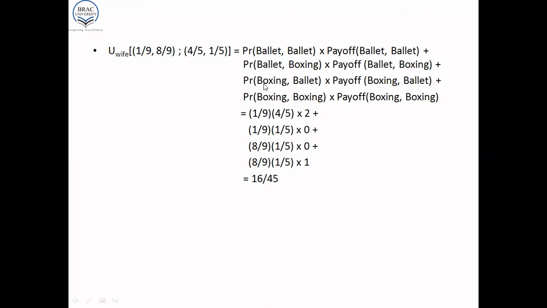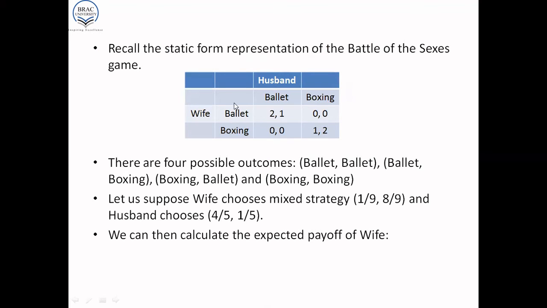Plus the joint probability of boxing-ballet times the payoff of boxing-ballet, plus the joint probability of boxing-boxing times the payoff of boxing-boxing. And the joint probability of ballet-ballet is 1/9 times 4/5. And the payoff of ballet-ballet, for the wife, is 2. So remember, if both the wife and the husband go to the ballet, the payoff of the wife is 2.